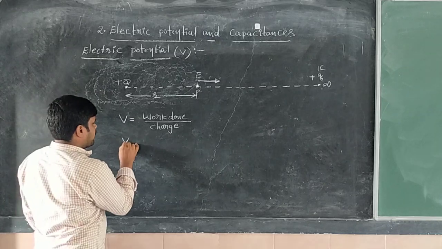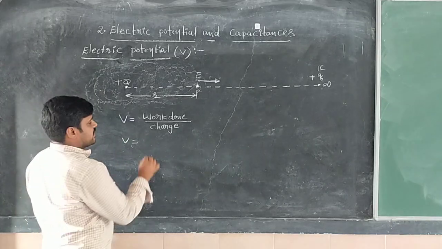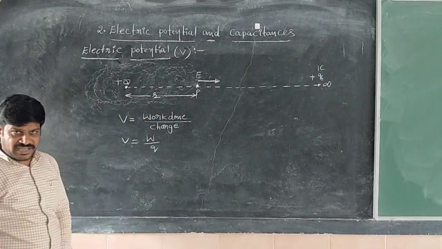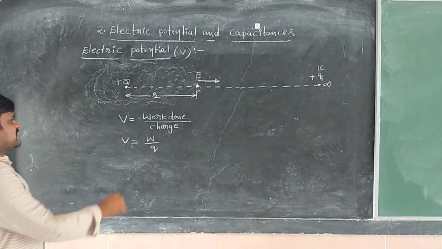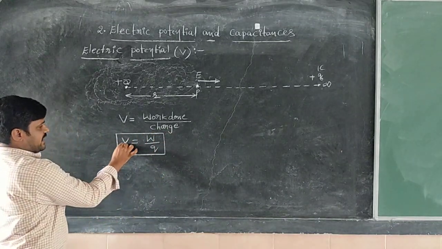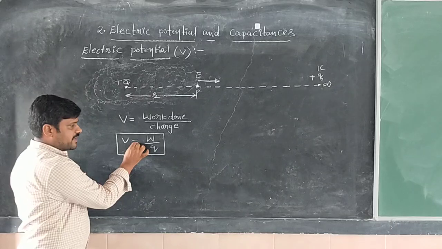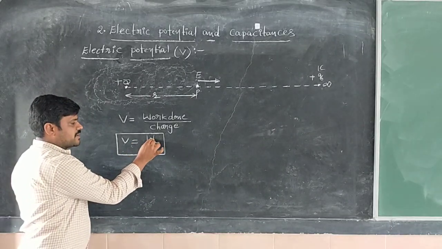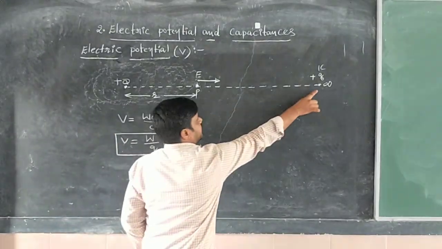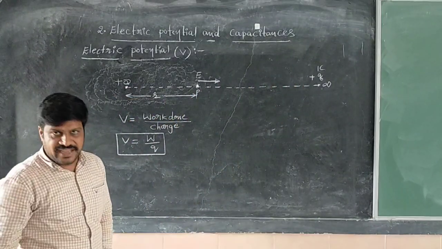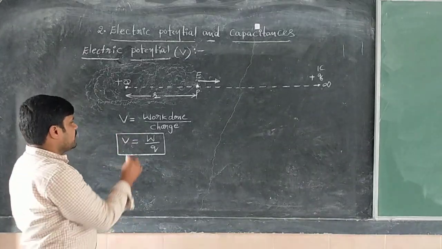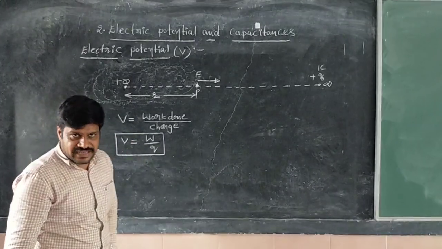Electric potential V is equal to the work done by the charge. Electric potential at any point in the field is defined as the amount of work required to bring the unit positive charge from infinity to a given point in the electric field against the electrostatic force of the field. This is said to be electric potential.